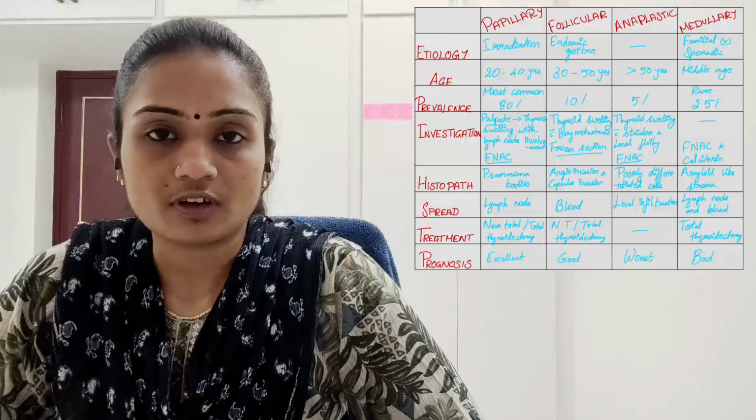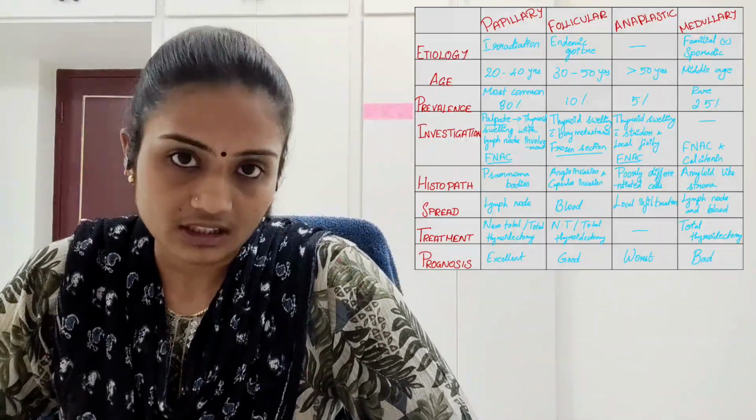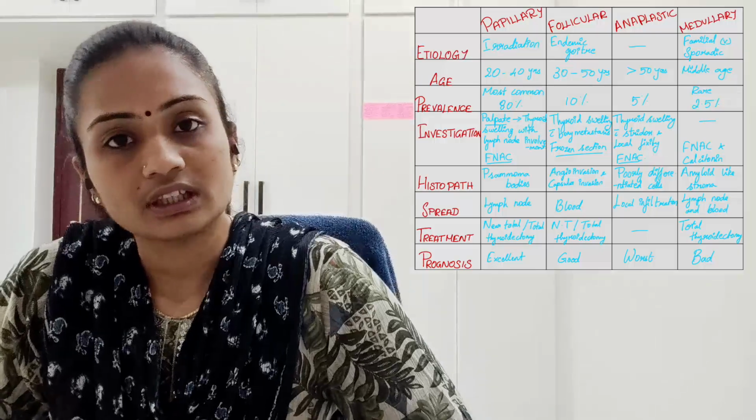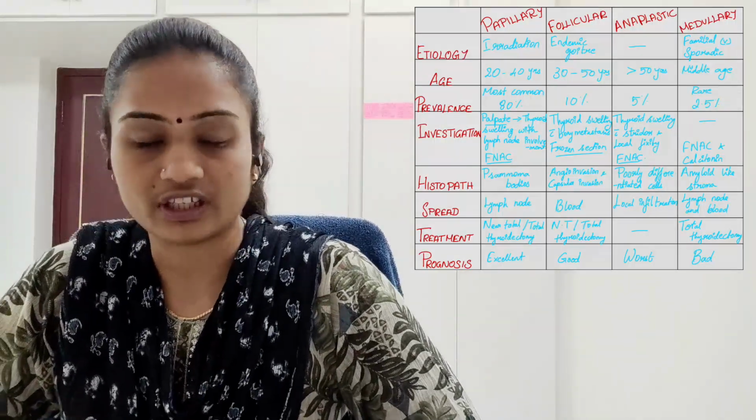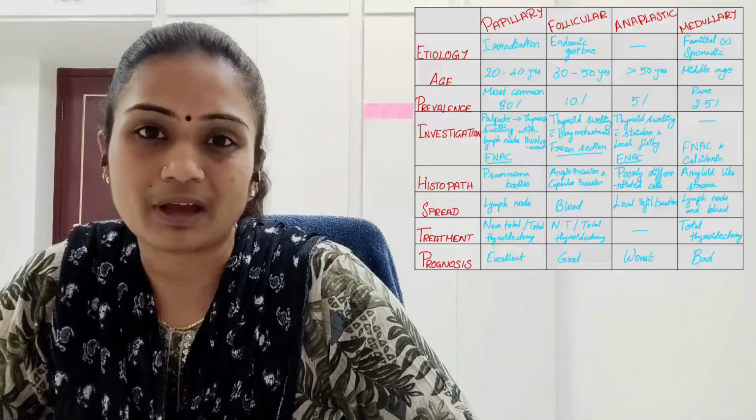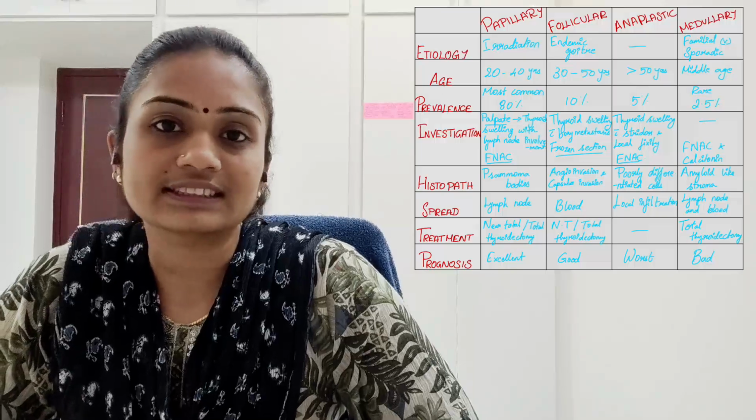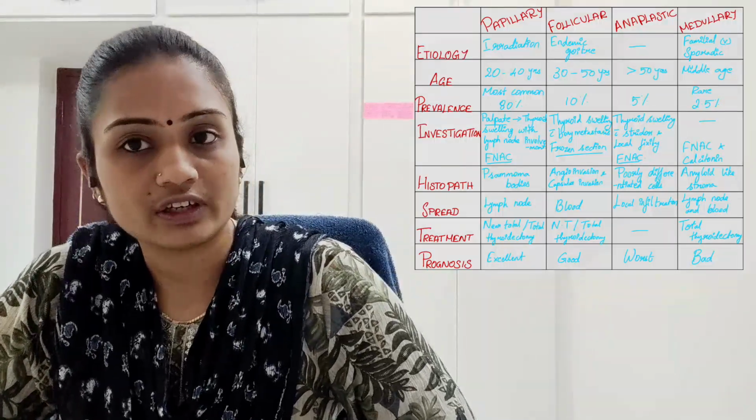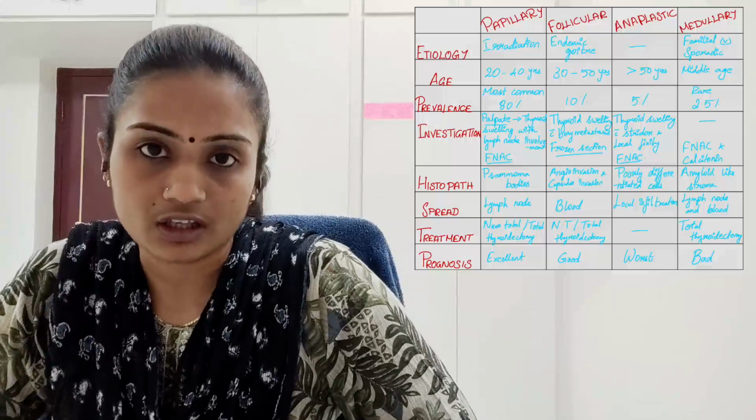First of all, etiology. Etiology for papillary carcinoma is irradiation. If the patient has already been exposed to radiation before the age of 5, or is under continuous exposure to radiation, they might have high possibilities of developing papillary carcinoma. And for follicular carcinoma, it is endemic goiter. If the patient already has goiter, the goiter may develop as follicular carcinoma.